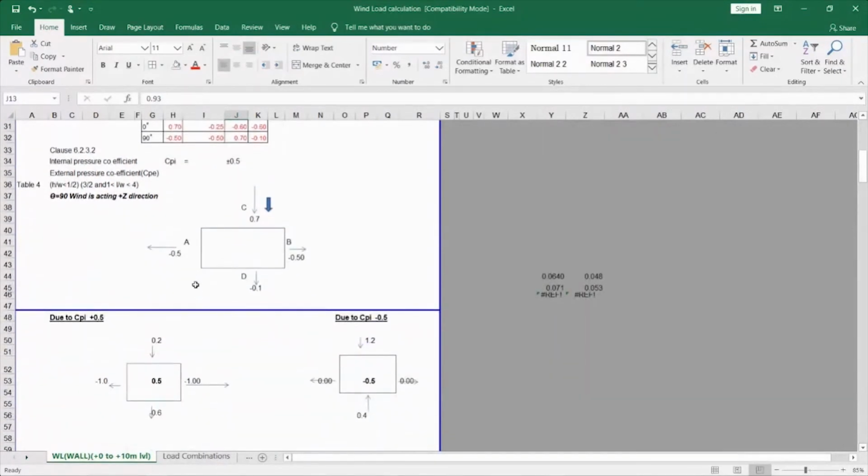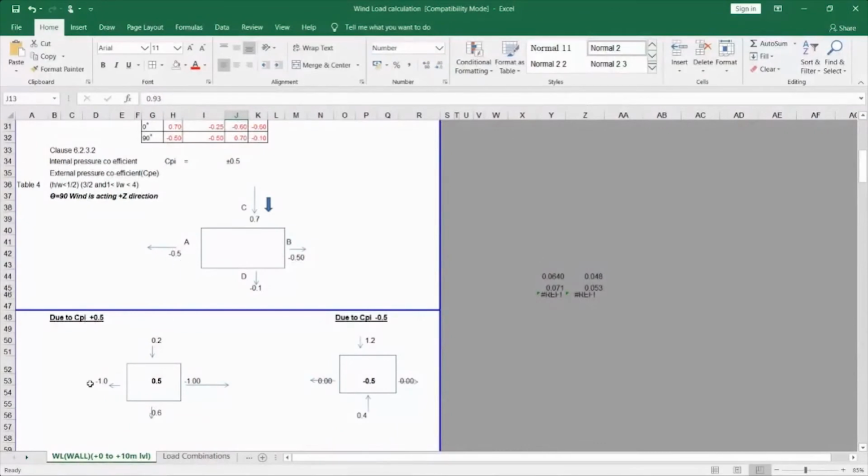This is my CPE value and this is my CPI value, which I have indicated in the two boxes. This minus this is what I am going to get. For this side of my building, this is the CPE minus CPI, which I have written here.